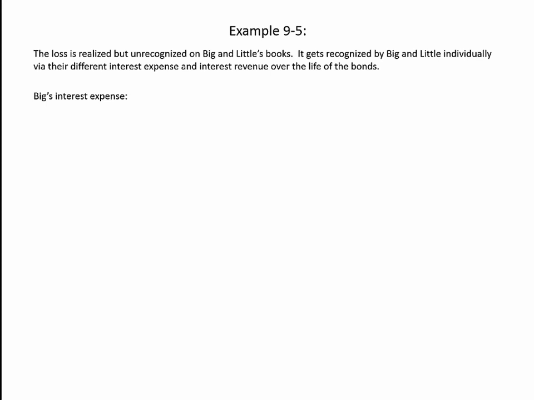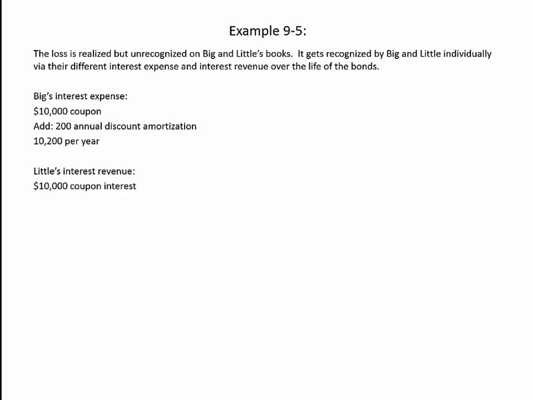So Big's interest expense, again, they've got their $10,000 of coupon interest plus their $200 of annual discount amortization, so their total interest expense is $10,200 per year. Little's interest revenue, they've got $10,000 of coupon interest, less their $600 of premium amortization, for a total interest revenue of $9,400 per year.